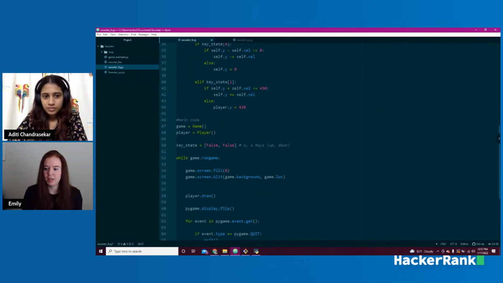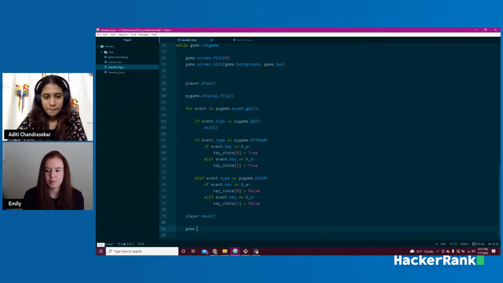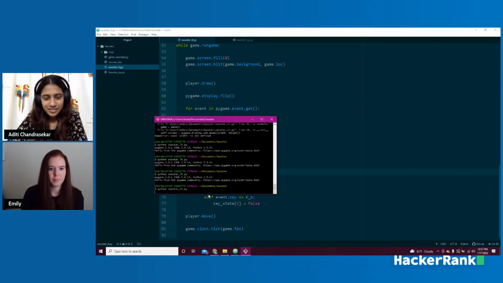Up to you how you want to do it. And now we have to set up one more piece. We have to set up the clock at the end. So at the very end, we're going to say game.clock.tick and game.fps. So now I will remember to save it this time. And I left it open. And let's run it one more time.